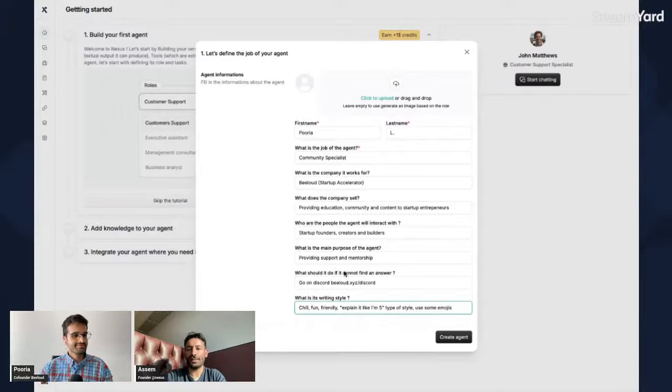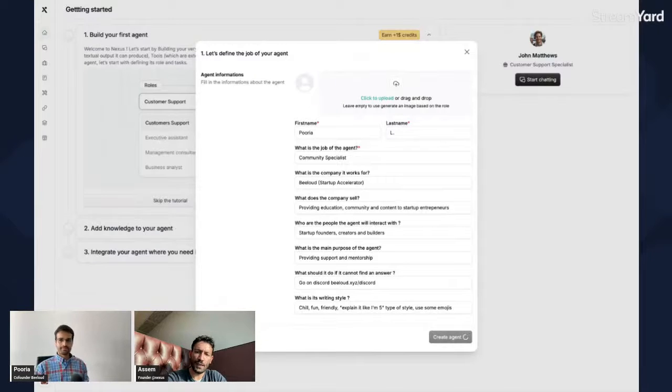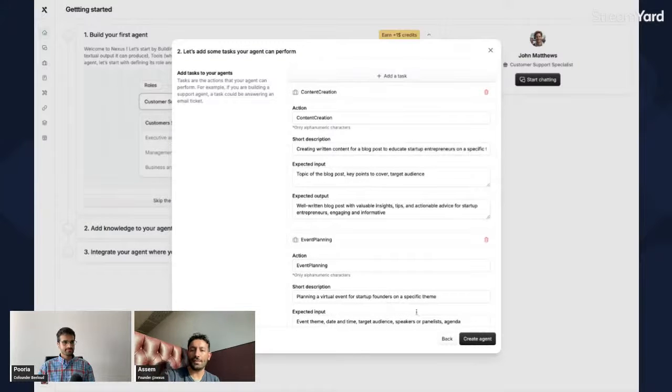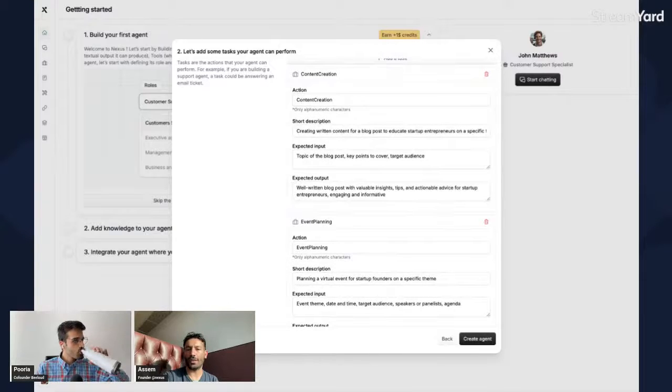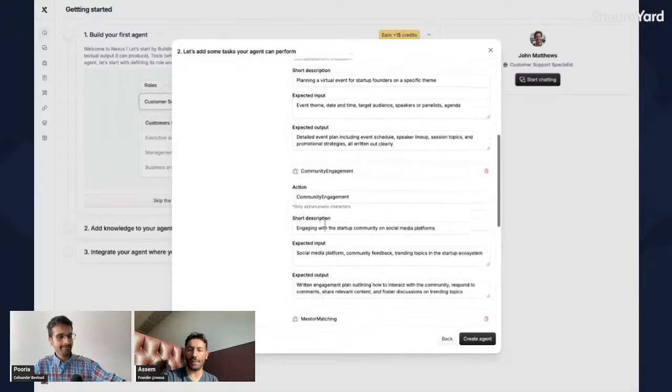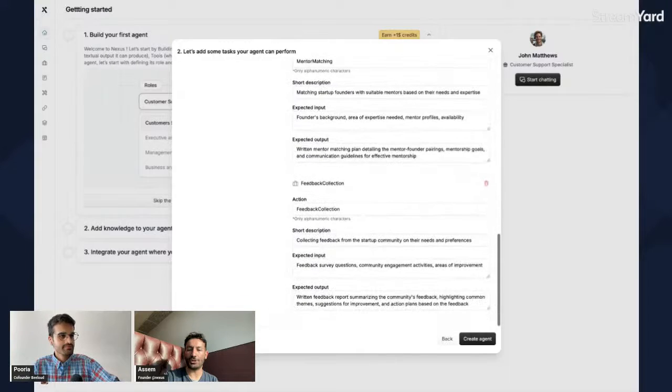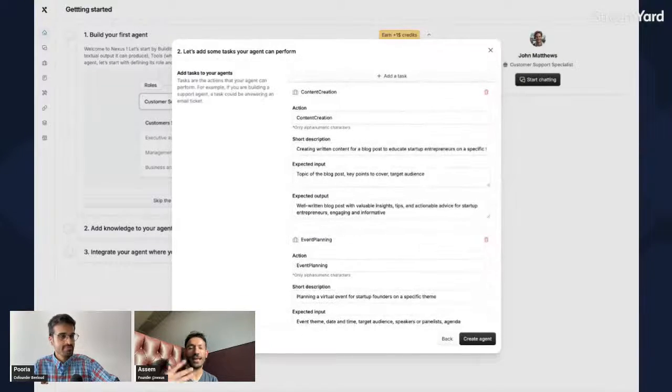All right. And basically, that's what we need to create a good first agent, right? Once you're there, what Nexus is going to do, based on all the specifications you provided on that agent, is give you ideas of tasks that agent can do. So it's a community specialist, and it gives me ideas of tasks like content creation, event planning, community engagement, mentor matching, feedback collection. Those are ideas of tasks that agent can do, like creating written blog posts to educate startups, planning events, etc. You can create your own tasks, obviously.